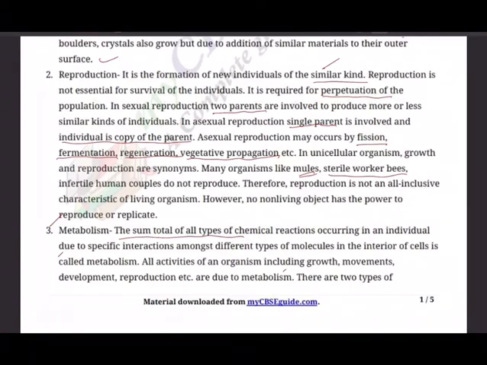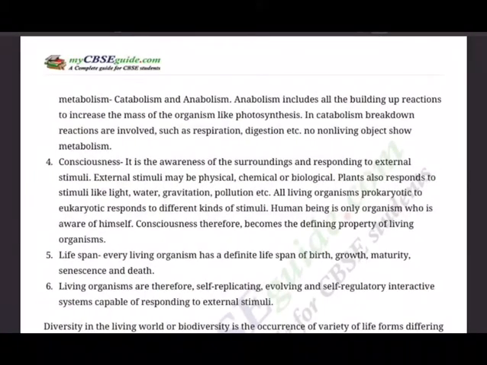So there are two types of metabolism. Just now we said, one is catabolism, another is anabolism. Anabolism includes all the building up reactions to increase the mass of the organism, like photosynthesis: CO2 plus H2O giving rise to starch. I also said just now, one amino acid plus another amino acid forming protein. That's also anabolism. And in catabolism, breakdown, I said cat break. Breakdown reactions are involved, such as respiration, digestion, etc.